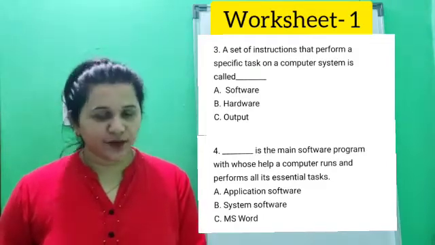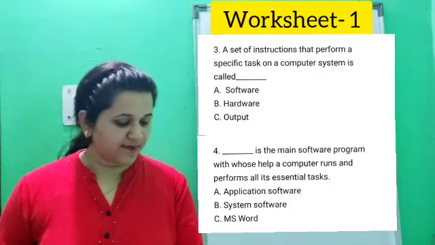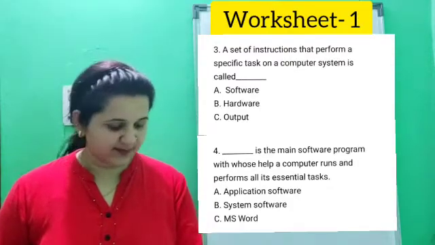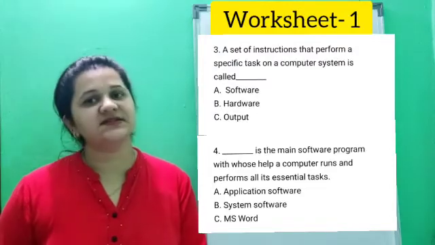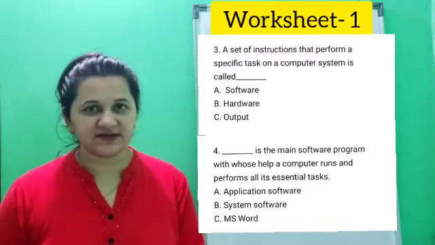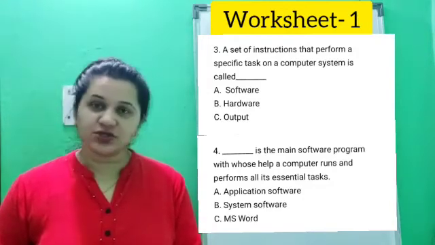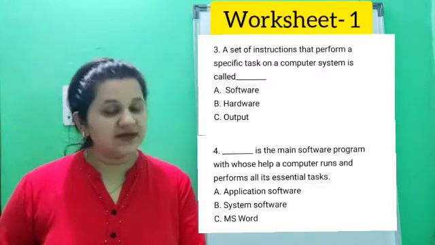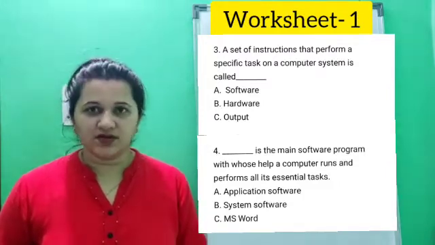Now, fourth one, dash is the main software program with whose help a computer runs and performs all its essential tasks. Options are A, application software, B, system software, C, MS Word.